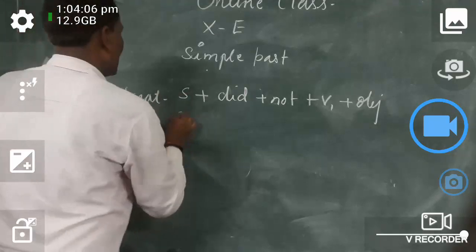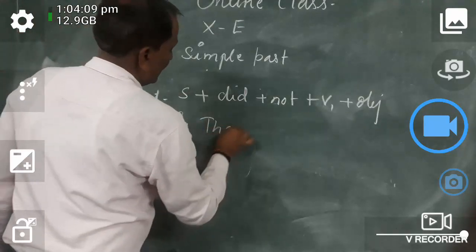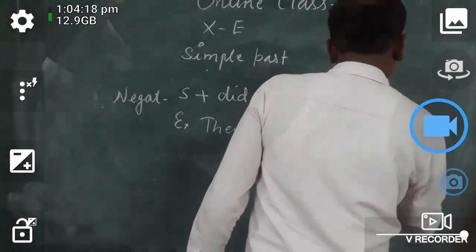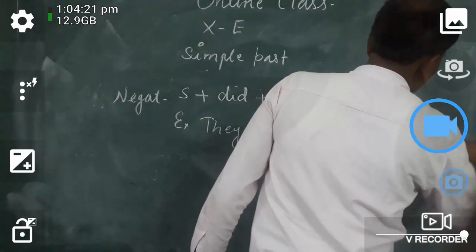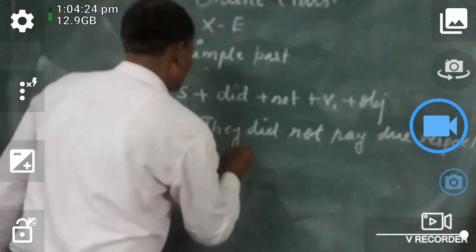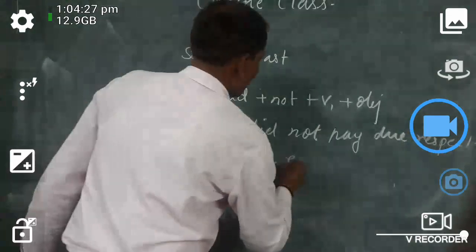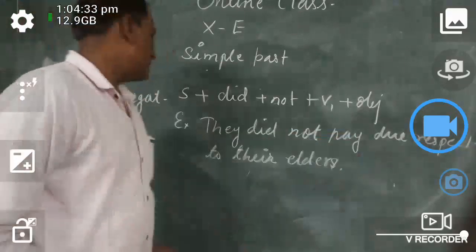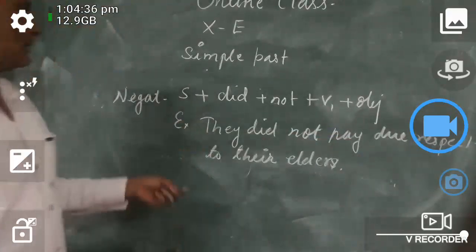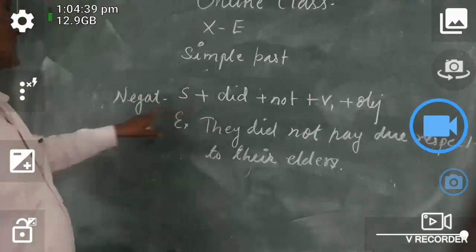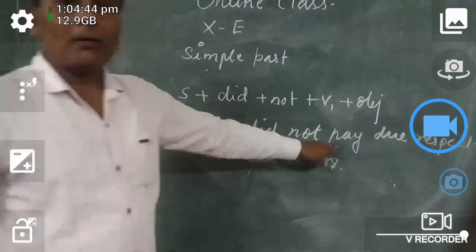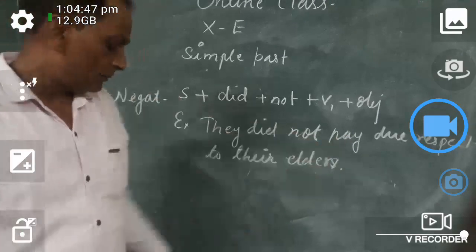So you see the example: They did not pay due respect to their elders. So it is an example of a simple past tense negative sentence. And you see here, pay is the first form of the verb. Pay is the first form of the verb.